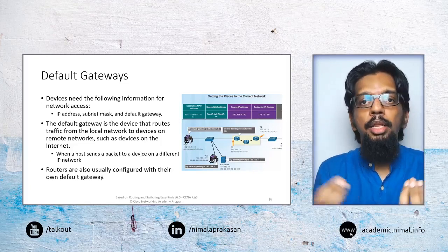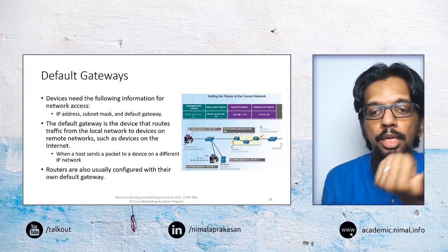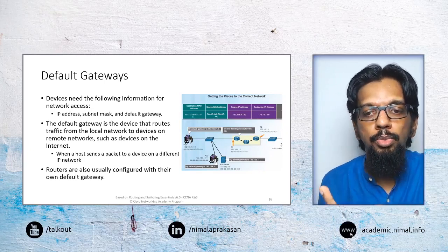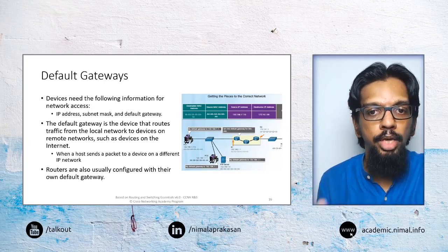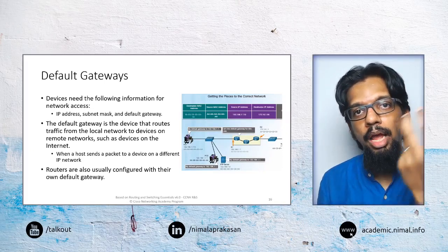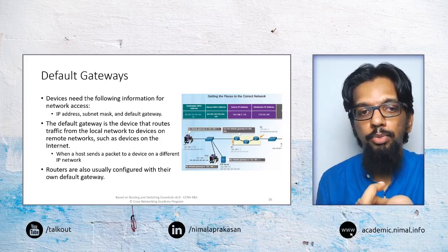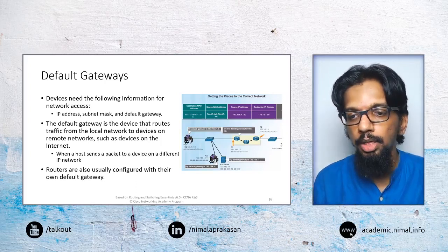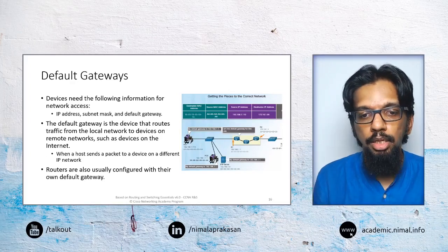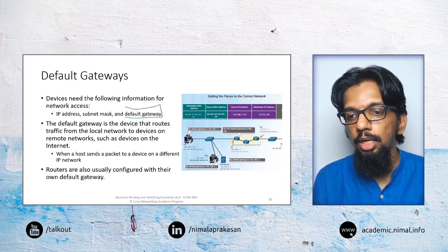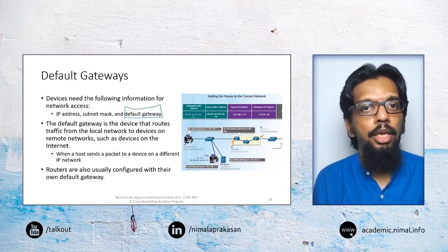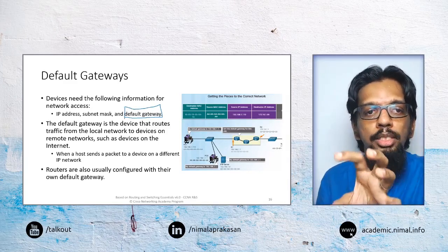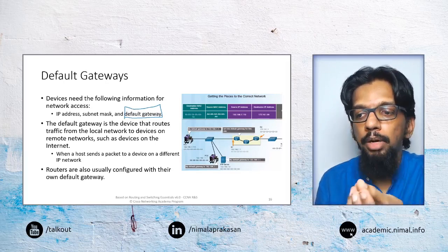When we need to send anything across a network, we need an IP address and a subnet mask, but we also normally use what is called a default gateway. And what is that default gateway? It is something you may come across when you are setting up networks. This default gateway is basically a way of identifying where the network traffic needs to reach for it to come to that particular device.